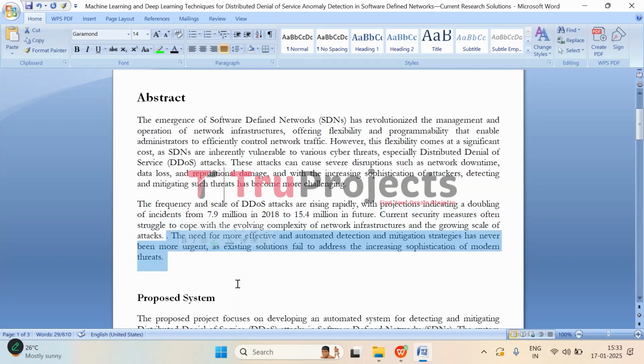So, the urgency for developing more effective detection and mitigation strategies is clear. The solutions we have right now are falling short, and they are not able to keep up with the new, more advanced techniques attackers are using. So, it is becoming critical for us to come up with smarter and more automated ways to protect networks and prevent these increasingly complex and damaging attacks.